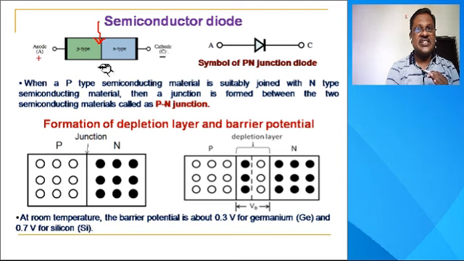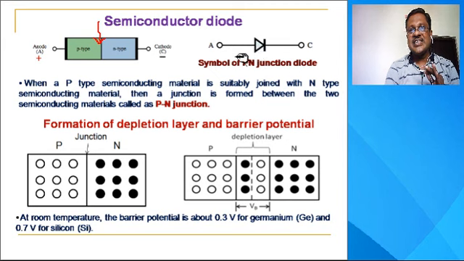So the p-n junction has two electrodes. Di means two. Therefore, this p-n junction device is also called a p-n junction diode, or simply a diode, because it has two electrodes.